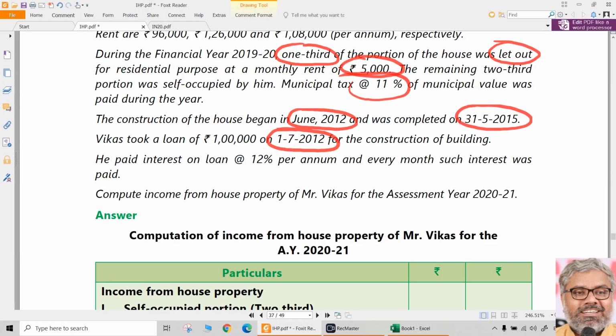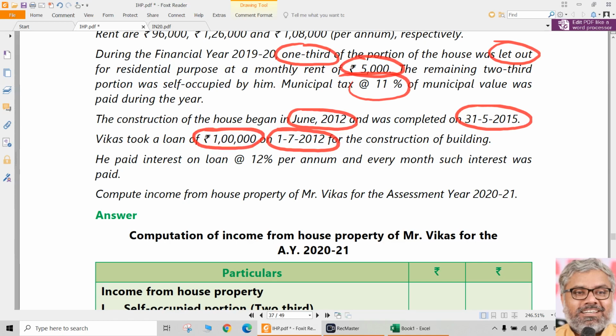Post-construction period starts from 1st April 2015, but we don't care, because what matters to us is only what happened in the previous year 2019-20. What happened after that, 15-16, 16-17, 17-18, 18-19, all that we don't care about post-construction. But now he has taken a loan of 1 lakh rupees